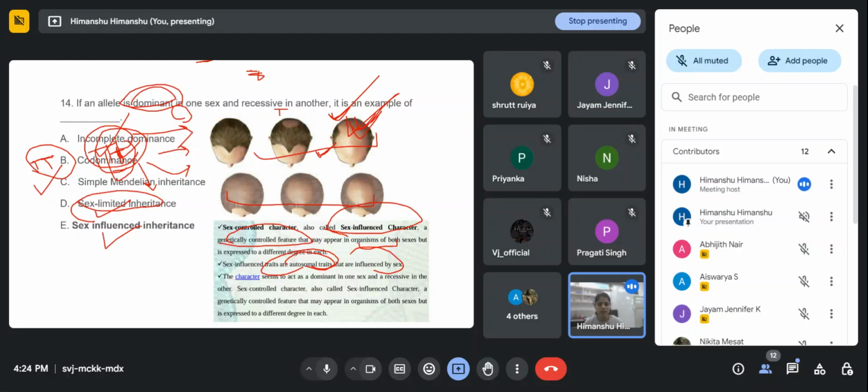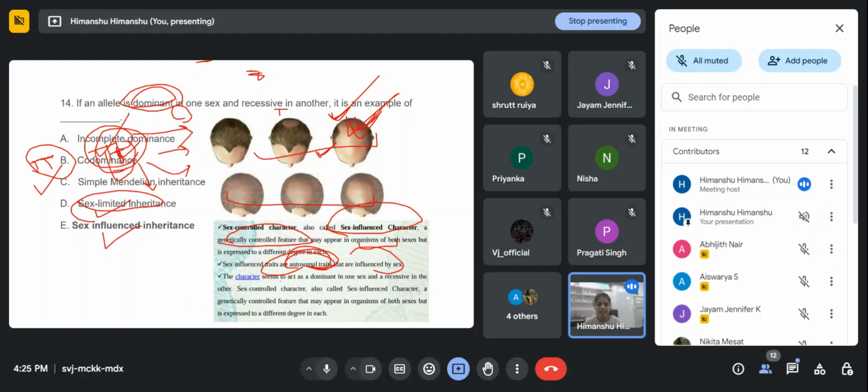Many times in competitive exams, this question will be there: are sex influenced traits autosomal traits or sex traits? They are autosomal traits, controlled by autosomal genes, not by the sex chromosomes like XX and XY. We know that baldness is not sex linked. It's autosomal, but it is influenced by the sex.